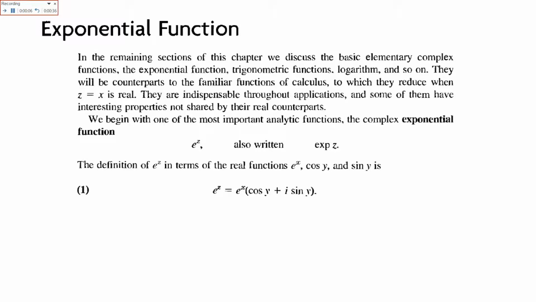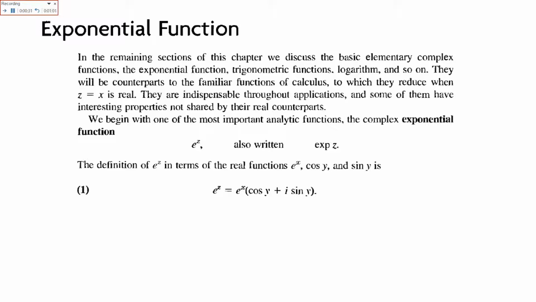In the remaining section of this chapter, we will discuss the basic elementary complex functions which are in the exponential form. Here the trigonometric and logarithmic form also. They will be the counterparts to the familiar functions of the calculus. Just like in simple calculus, here in the complex analysis, some of the terms would be the same.